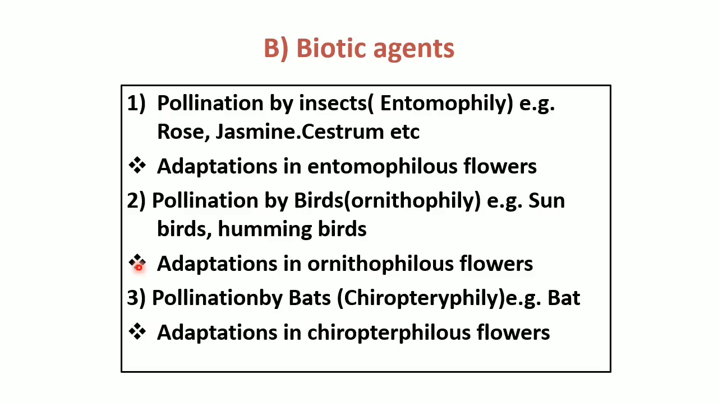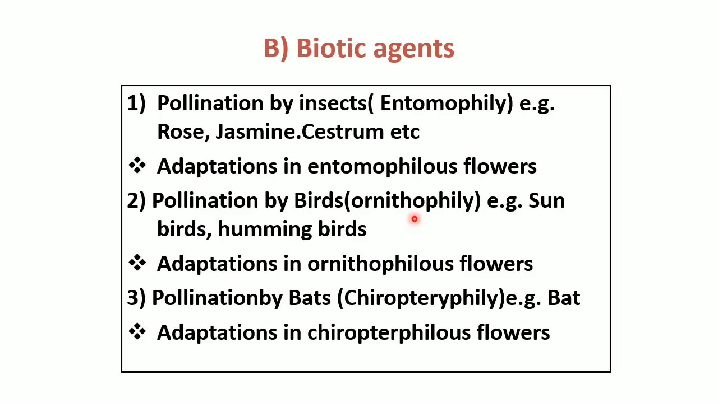Now another type of biotic agent: pollination by birds is called ornithophily. When pollination takes place with the help of birds it is called ornithophily. The bird pollinated plants are called ornithophilous plants. Examples are Bignonia, bottlebrush, bombax, mulberry. These are examples of ornithophily.